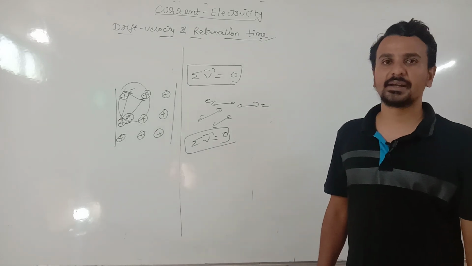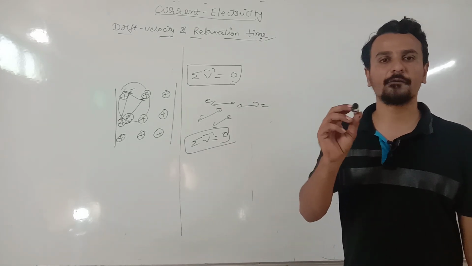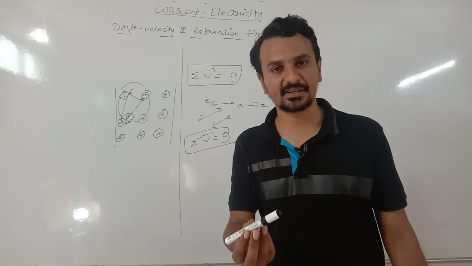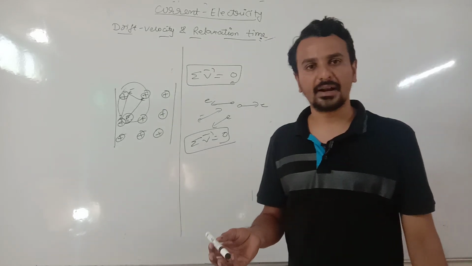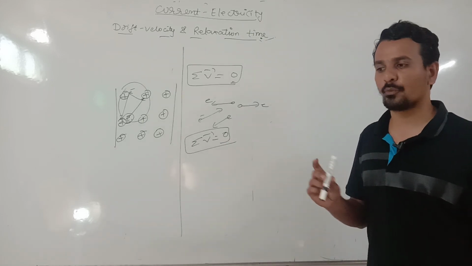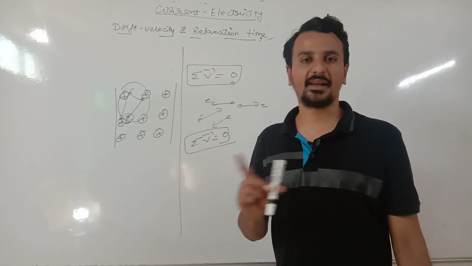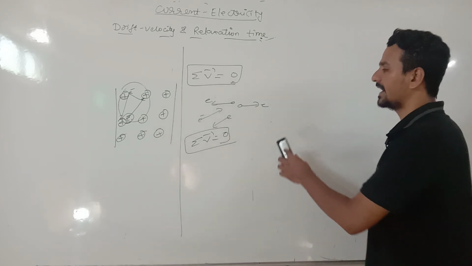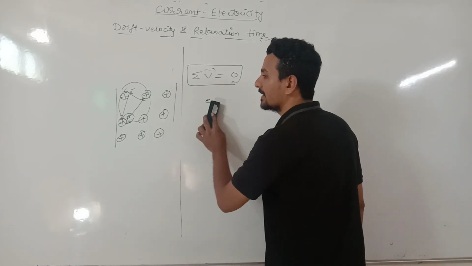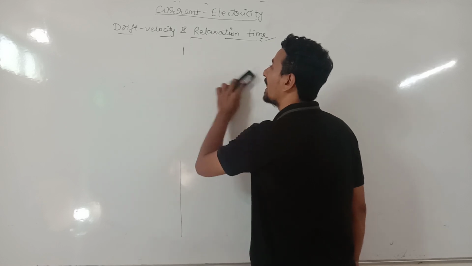Clear? So that is the reason that if I give you a piece of metal, or a conductor, you won't get any electric shock, you won't get electric current. Even though electrons are moving, their motion is very random, so it cannot form any electric current. Okay, now let us discuss what happens when the conductor is connected to a battery.